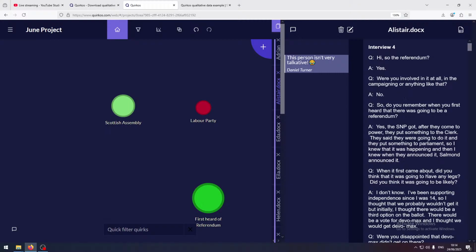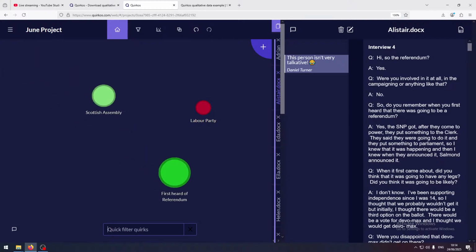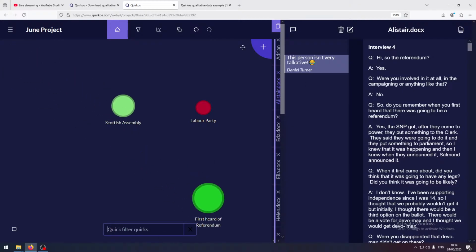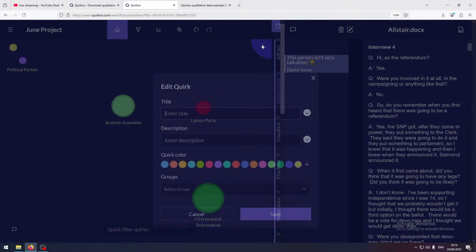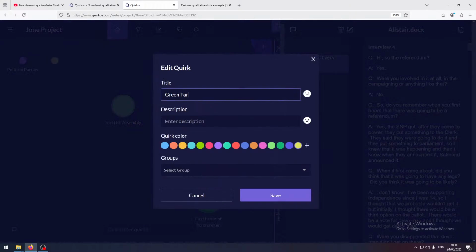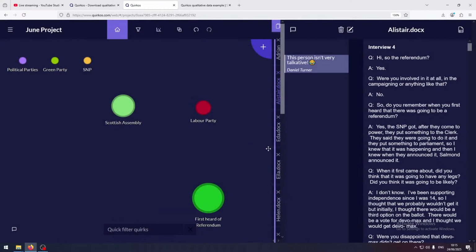Also, what we can do is if we want to search for codes, we can put them in here. So we want to find party, we've got it there. We can also put things on top of each other. So if we create some other codes, we don't have to have text for them, called political parties. And create another one called Green Party. Another one called SNP, the Scottish National Party, for example.